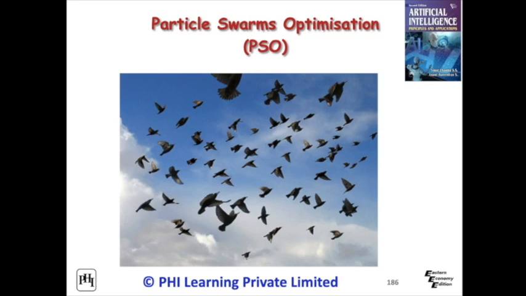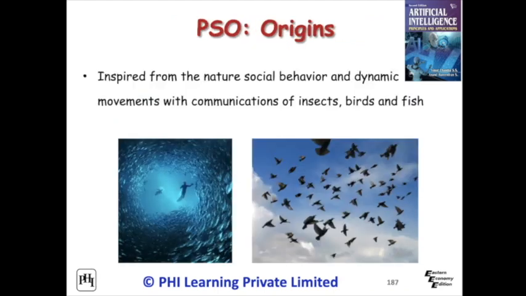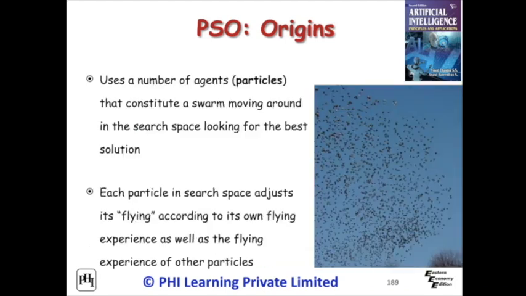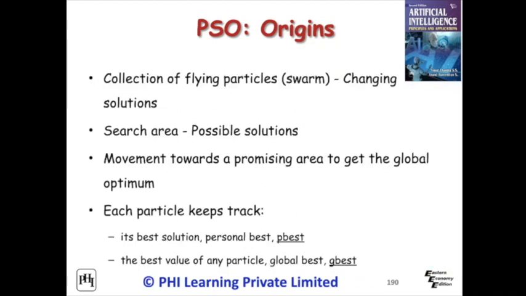Every optimization technique focuses on finding the best solution from a set of feasible solutions. This technique was inspired by animal social behaviors such as flocks of birds and schools of fish, and mimics the way they find their food source. PSO is initialized with a group of random particles or solutions and then searches for the optimum by updating generations. The behavior of particle swarms is a collection of flying particles giving changing solutions across their search area, moving towards a promising area to get the global optimum value.